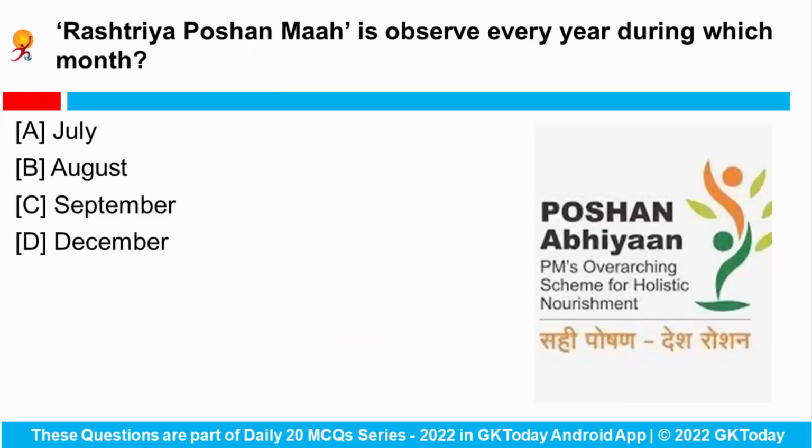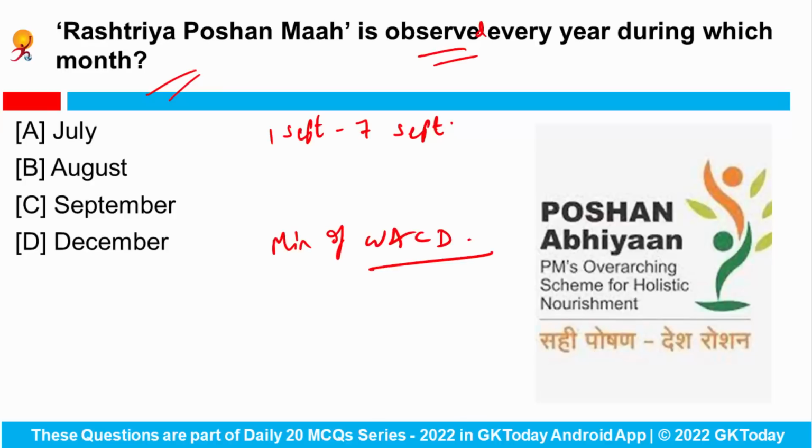Rashtriya Poshan Mah is observed every year during which particular month? So India observes National Nutrition Week from 1st to 7th September every year to raise awareness about the importance of consuming nutritious food. Okay. So the Ministry of Women and Child Development is celebrating the 5th Rashtriya Poshan Mah 2022 across the nation from 1st to 30th September.